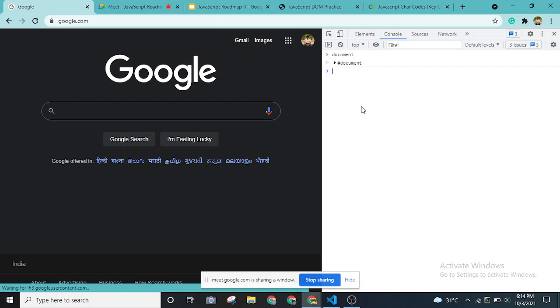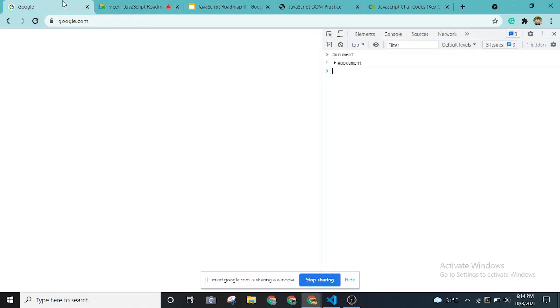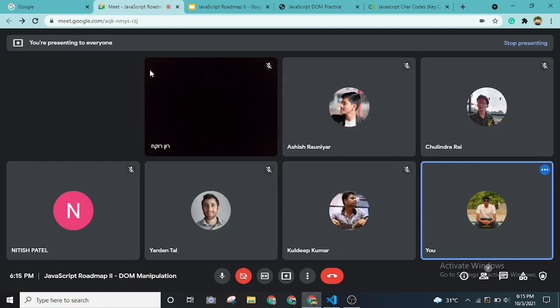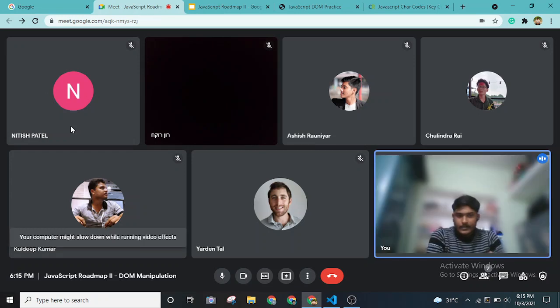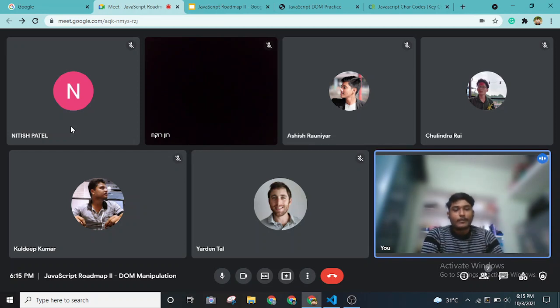Whatever we're going to do today, we'll be using this document object for manipulating the browser, whatever project we have. We'll be using a lot of DOM selectors as well as DOM events, which perform the real-world tasks that we see in our day-to-day websites that we visit.